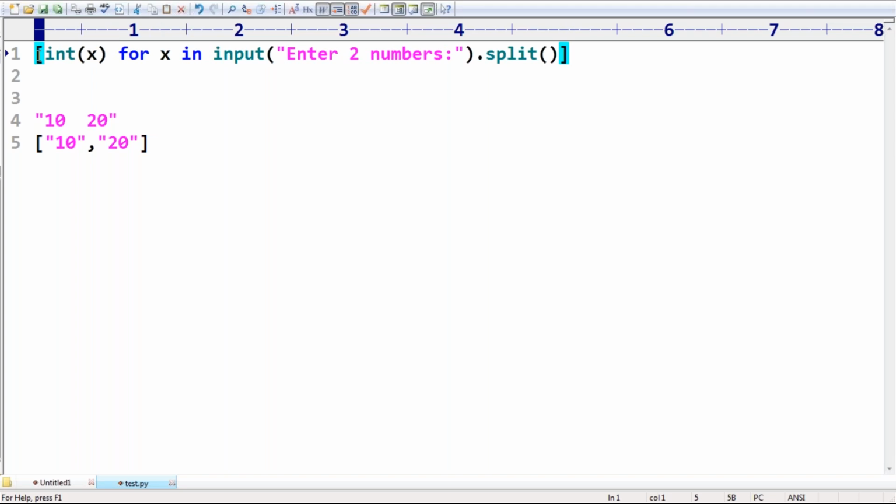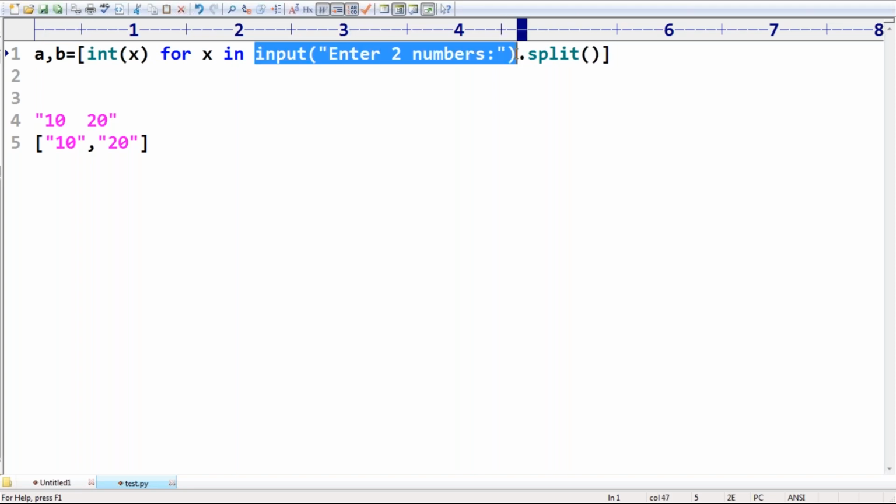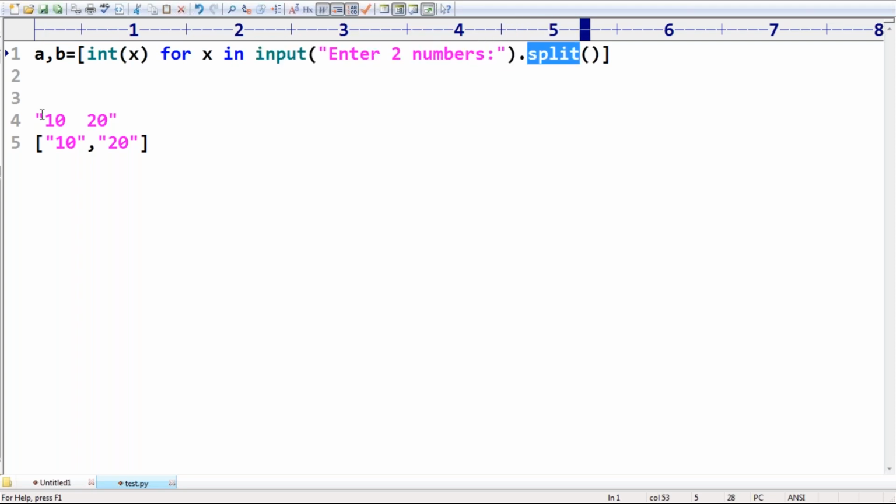Those are two values, which we represent into a, b. So this is one string containing two numbers with a space separator. Because of split, it comes like this. Because of int of x for x in, we convert into numbers 10, 20, and assign these two numbers to a, b. That's all.